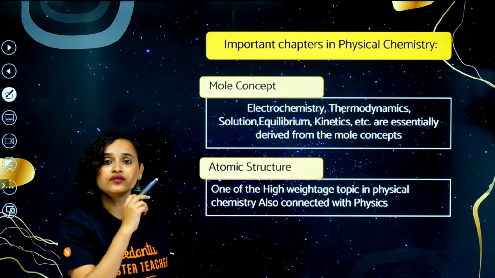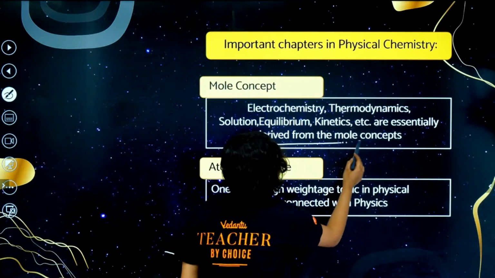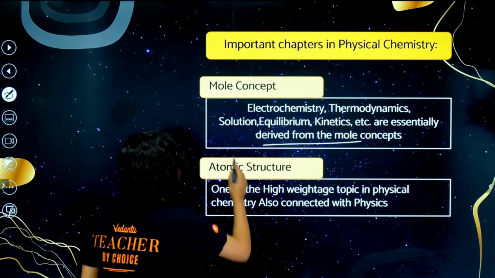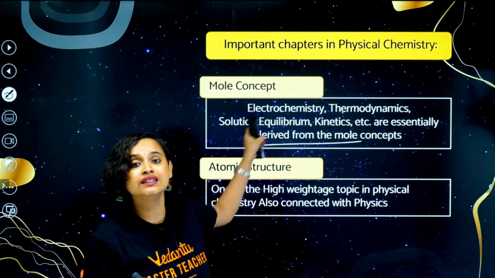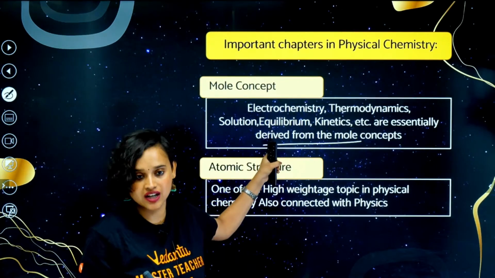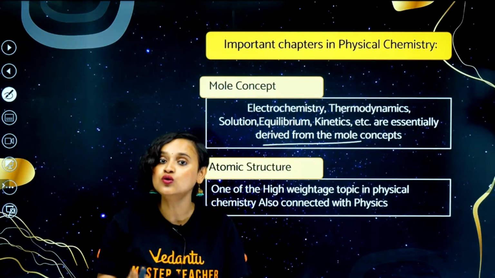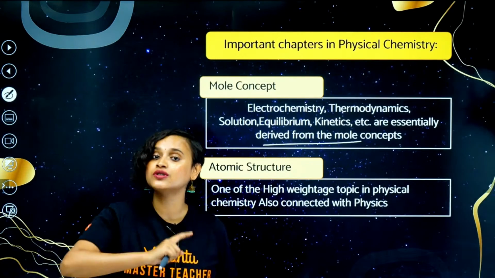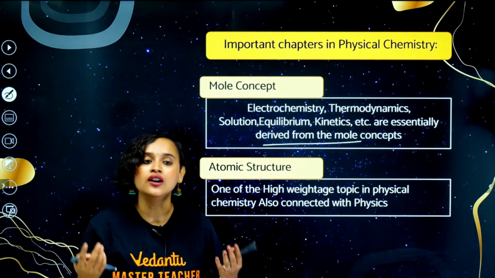In all of these chapters, it's all derived from mole concept. So if you do not know mole concept, there are chances that you will also not be able to attend these questions from these chapters. That is why it is very essential that you read, study, and solve the questions from mole concept so that you can also do the other chapters from physical chemistry very well.